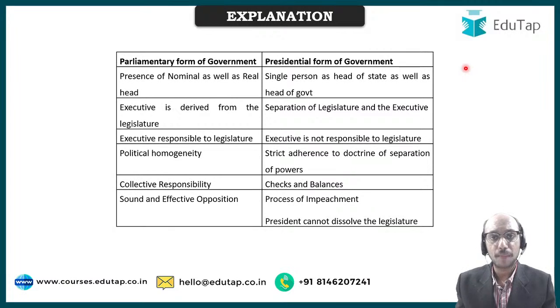Now what is the parliamentary form of government and what is the presidential form of government, right? Read the right hand side first and then read the left hand side. So in the presidential form of government, there is a single person as head of state as well as head of government. So the best example of presidential form of government is United States of America, right? And you may say that the best example of parliamentary form of government is, let us say, the Indian form of government. Okay. Now in India, there is not a single person who is head of state as well as head of government, right? That is something which happens in United States of America, where the president of America is head of state as well as head of the government.